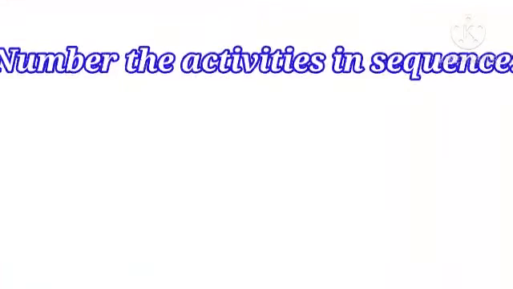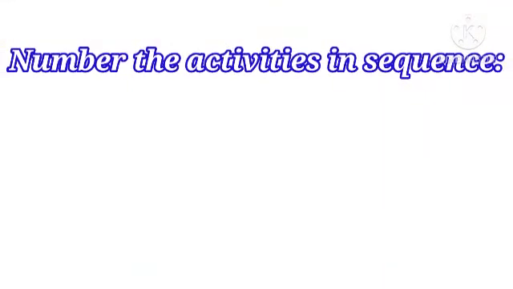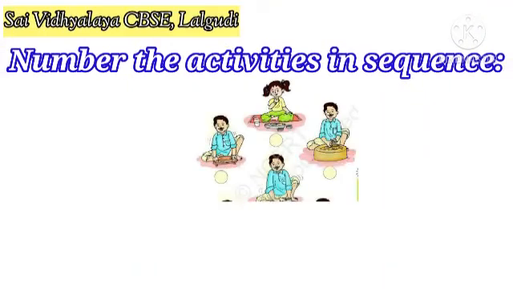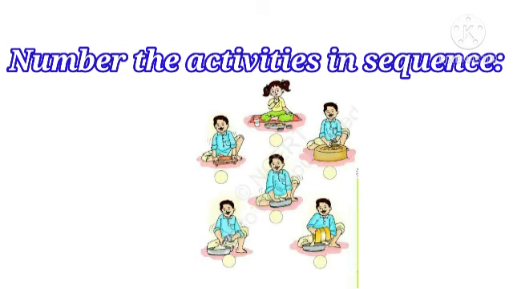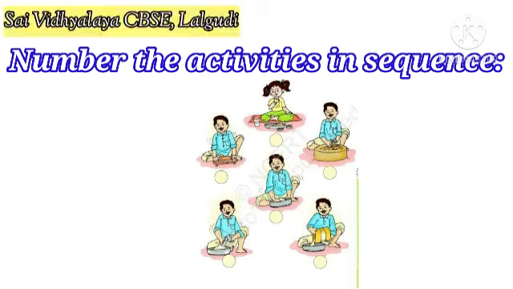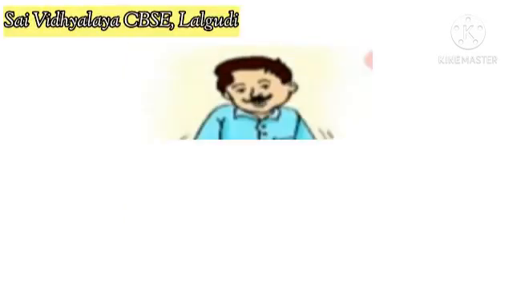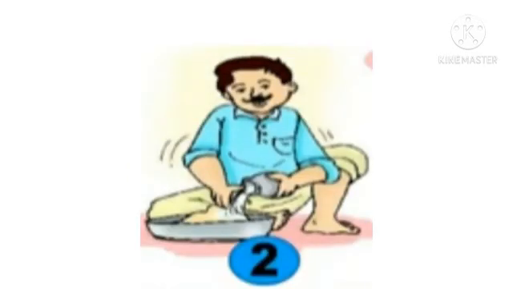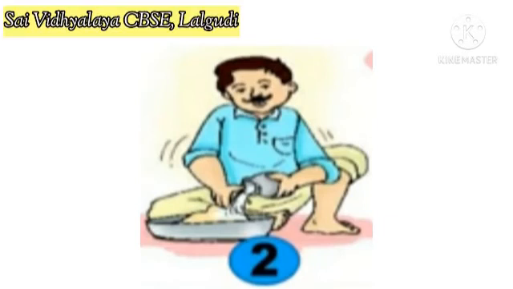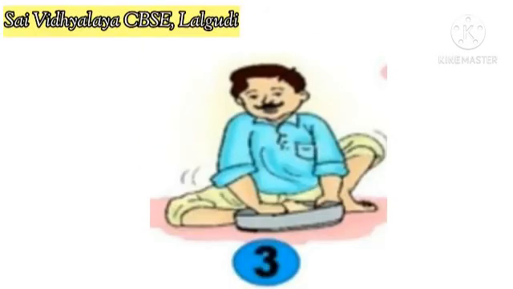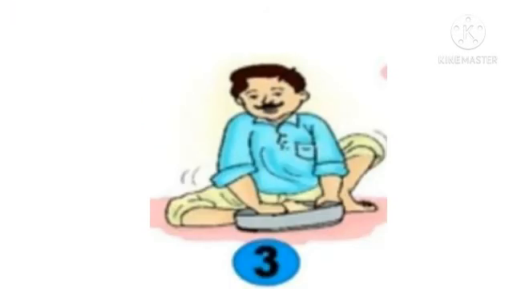Next concept is number the activities in sequence. Here is the process of making chapati, but we have to arrange it in proper sequence. First, the man is taking flour to make chapati. Second, the man is adding water to the flour. Third, the man is kneading the dough.